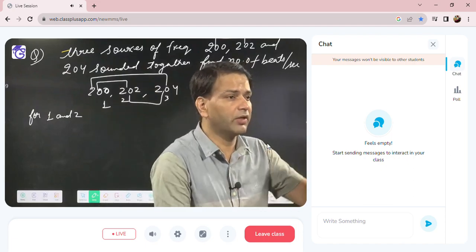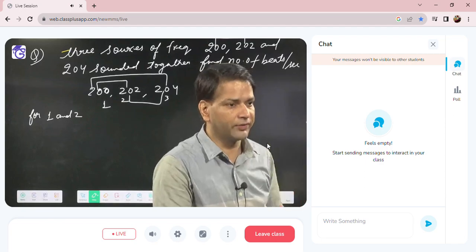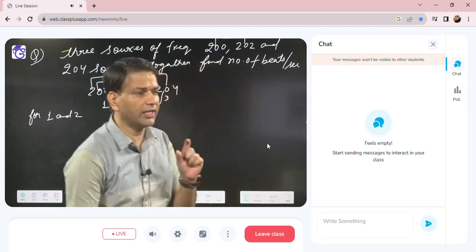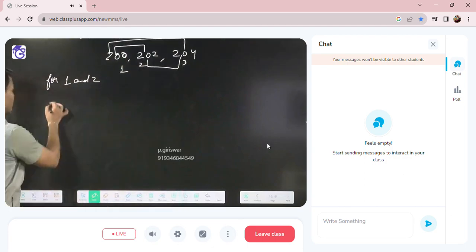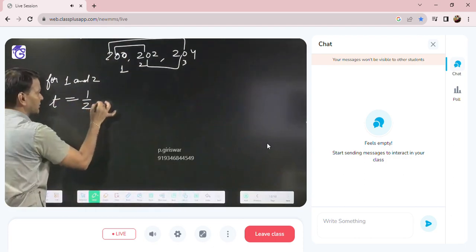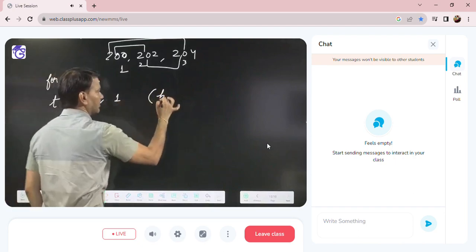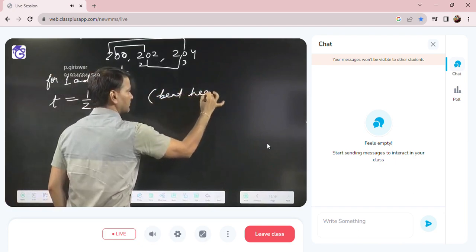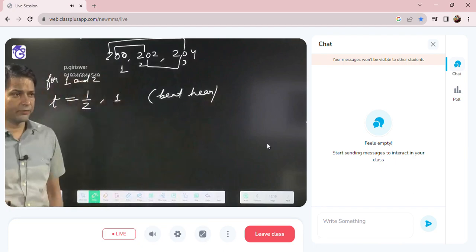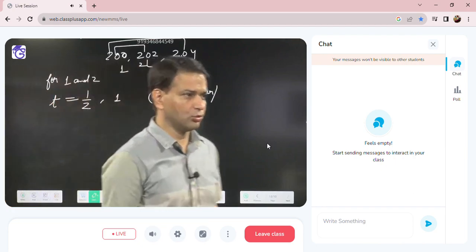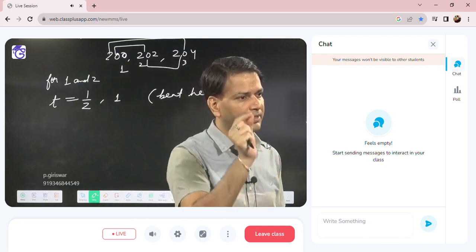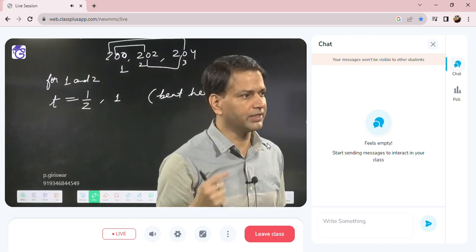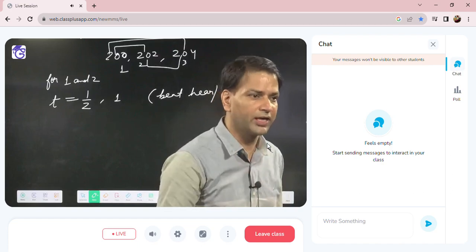The beat time interval is 1 upon beat frequency. So due to sources 1 and 2, one beat I will hear at 1 by 2, and the second beat I will hear at 1. The beat frequency for 1 and 2 is 2. The time interval between consecutive maxima or minima is 1 by beat frequency. So the first beat I will hear at 1 by 2, the second beat I will hear at 1.